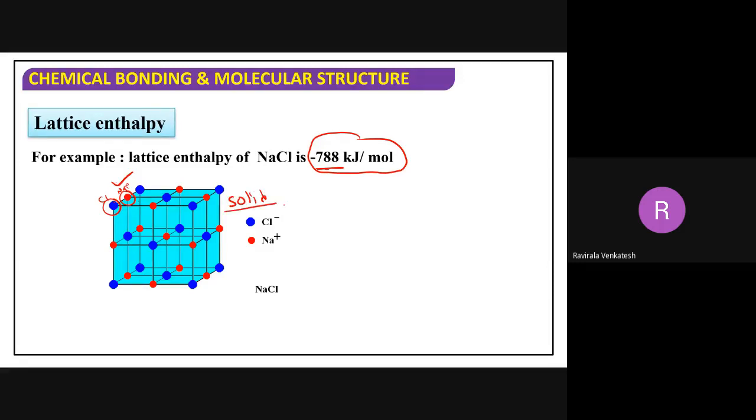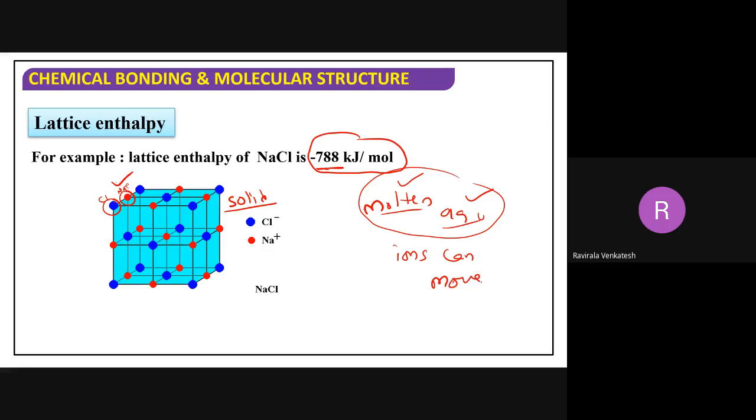But suddenly when you convert this into molten state, like paste state, or aqueous state, dissolved in water. If you dissolve NaCl in water, definitely it will conduct electricity. But normal NaCl does not conduct electricity. Molten NaCl will conduct electricity. Aqueous NaCl will conduct electricity because the ions can move here. What is the reason? Ions can move. But in the case of solid, ions cannot.